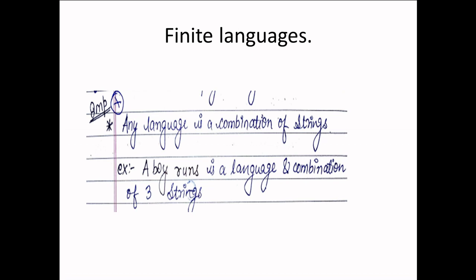Any language can be a finite set of strings and it can be an infinite set of strings also. Let us discuss first finite language. Suppose we have a language given, a boy runs, then it is a combination of three strings: a, boy, and runs. So only a three-string combination makes a language, so it is a finite language.